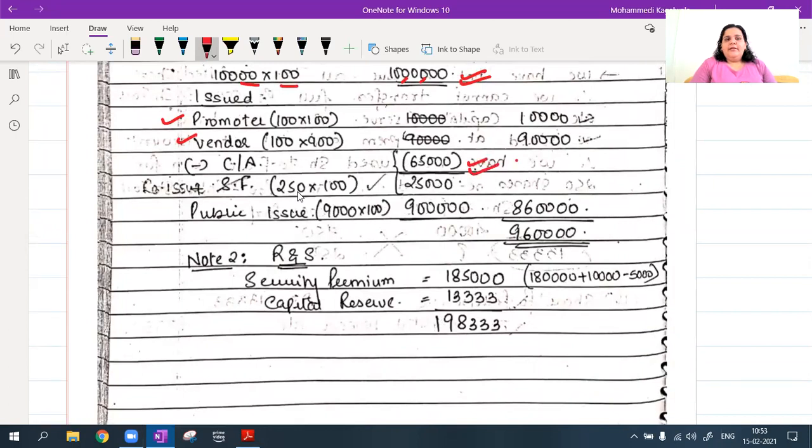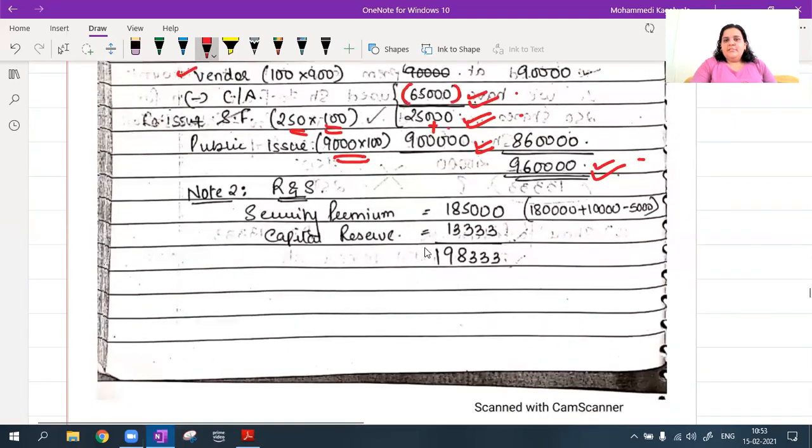Okay, then I also have share forfeiture. Okay, 250 into 100, 25,000. And public issue is 90,000 into 100, which is again 9 lakhs. So calls in arrears we will subtract, but issue plus share forfeiture we will add. That will be 8,60,000. So total will be 9,60,000.